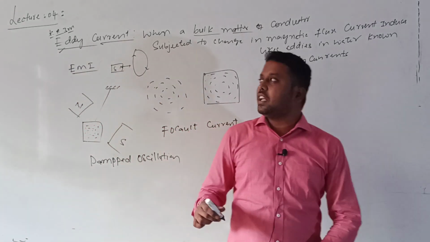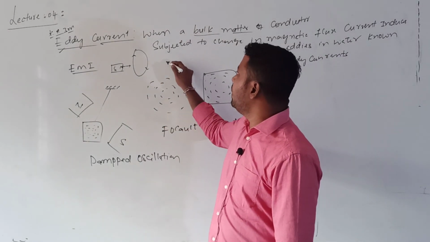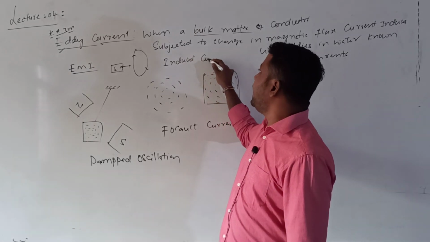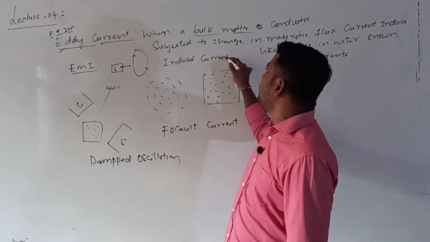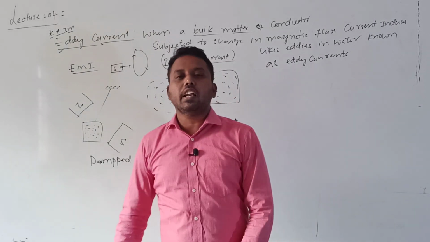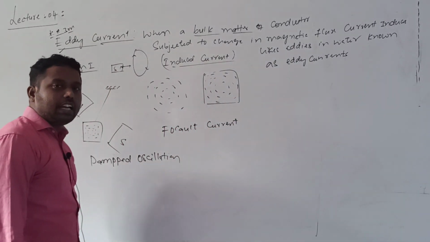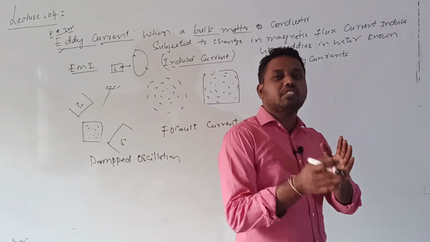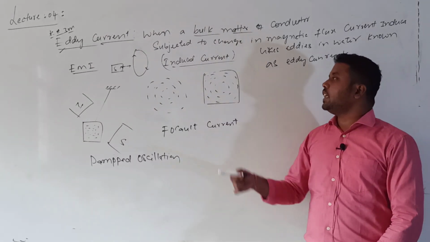Eddy currents are nothing but that induced current only. This induced current's direction will be opposite to the cause. According to Lenz's law, the direction of the eddy current, which till now we called the induced current, but now the name is eddy current.